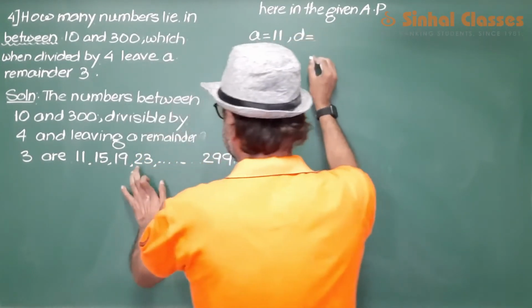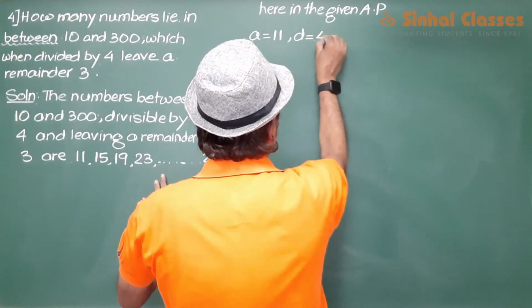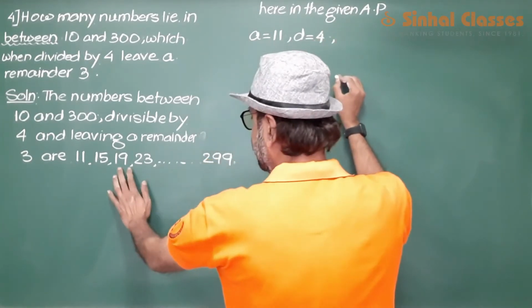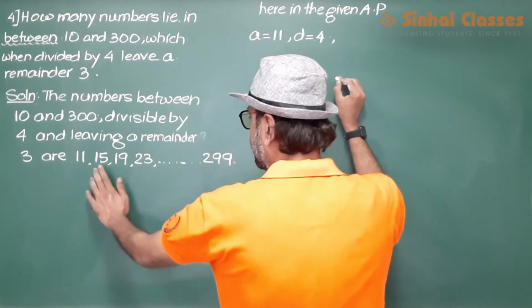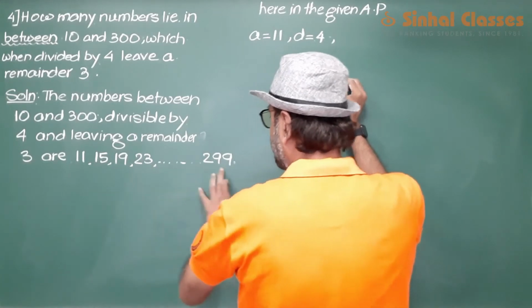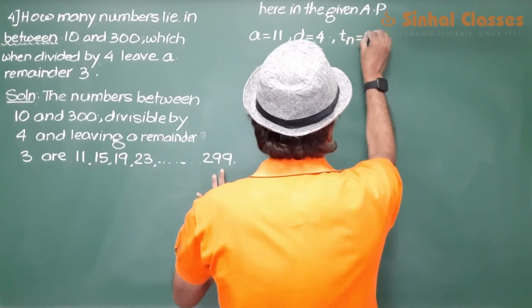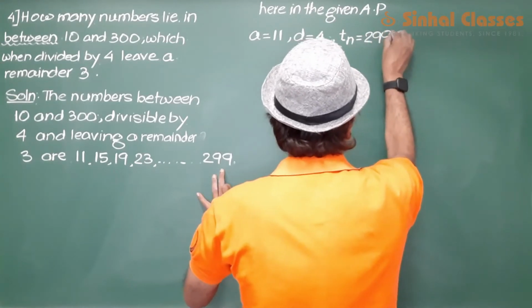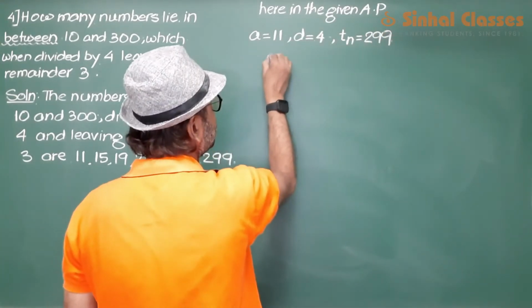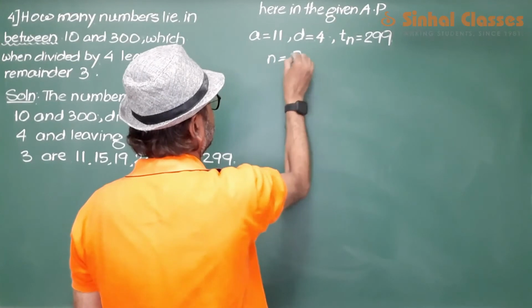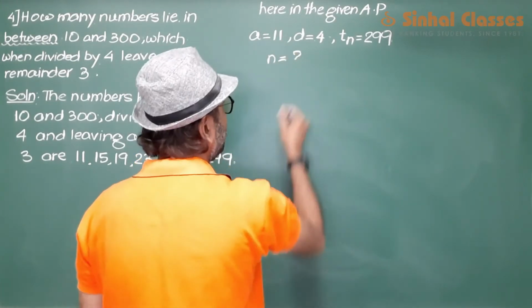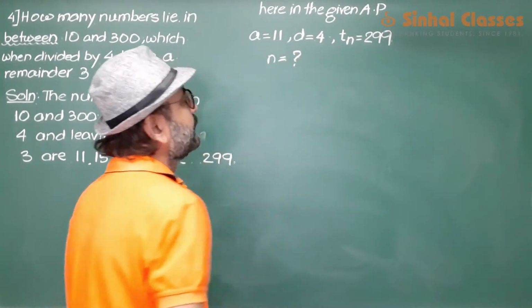Difference, as you can see, is 19 minus 15, which is 4. Difference is 19 minus 15 or 23 minus 19 or 15 minus 11. In all ways it is 4. The last term is 299. And we are asked to find out how many such numbers are there. So we are asked to find out how much is n.